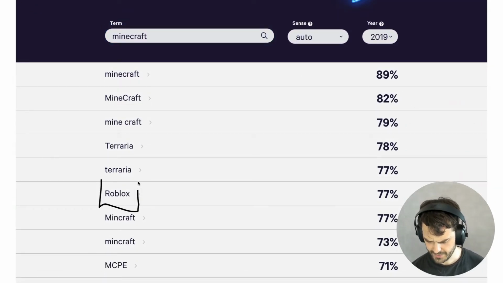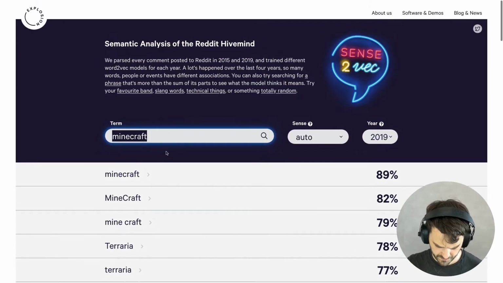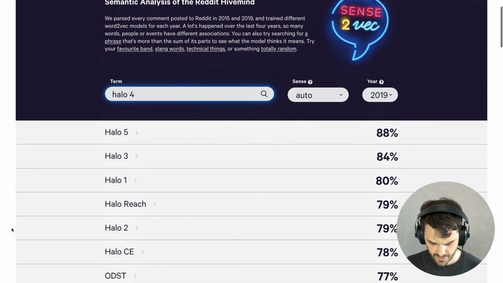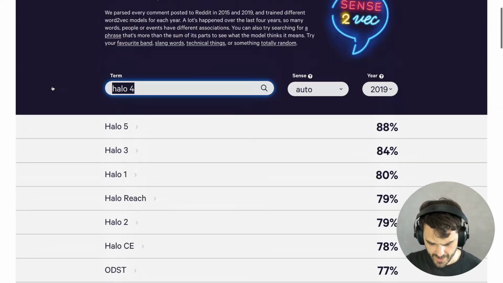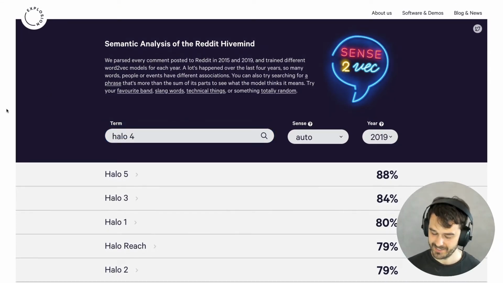I also get related games that are similar. Let's maybe try one more. Maybe Halo 4, let's say. And when I do that, again, it's able to come up with lots of variants of the Halo video game. So I am getting the impression that this indeed is a tool that I'm going to be able to use for my video game problem.